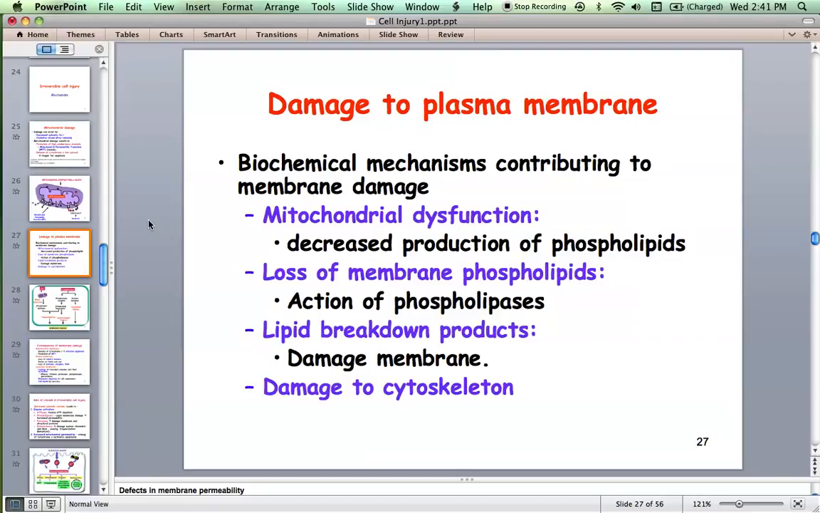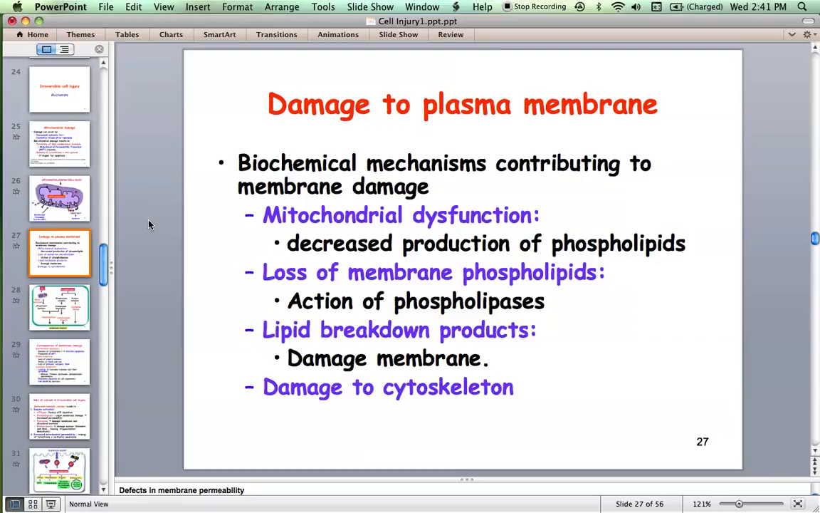How? When mitochondria show dysfunction, there is no ATP synthesis. When there is no ATP synthesis, there is no phospholipid synthesis, because phospholipids require ATP to get synthesized. And when there are no phospholipids, the cell membrane loses its integrity, because the cell membrane is made up of bilayered phospholipids. If these phospholipids are not produced, the plasma membrane is lost.